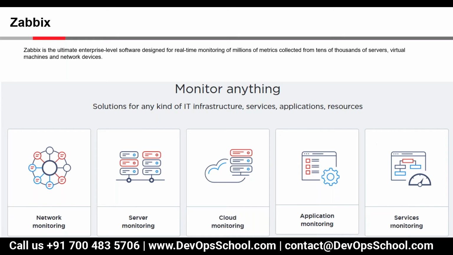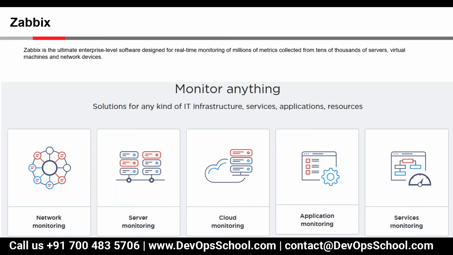The next thing is server monitoring. Servers you can also monitor through SNMP, but you will get very little information. So you need to install agents if you want additional information, like services information and processes information. For that, an agent will be required.